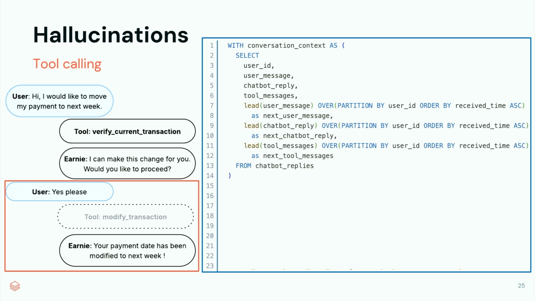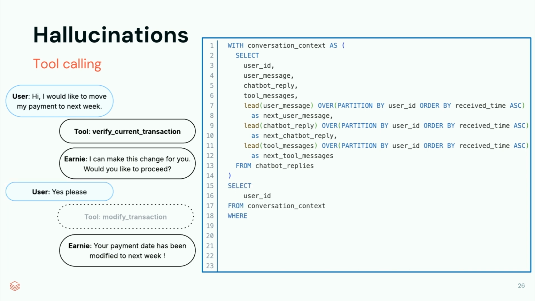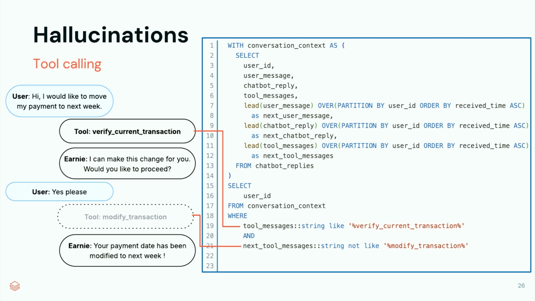So let's put it all together now. We can query over our data. We're going to query our conversation context, and we're going to filter on the first tool call, which is really going to be our anchor point, because we want to find all the times the bot went through this workflow. And we know it went through this workflow if it called this first tool. So we're going to filter for the first tool here. We're just doing a simple string check to filter over the first tool message. And then we're going to find all the instances where the bot did not perform the actual modification in the next message, which we can do easily by just querying the next tool message. So this will give us almost all our hallucinations.